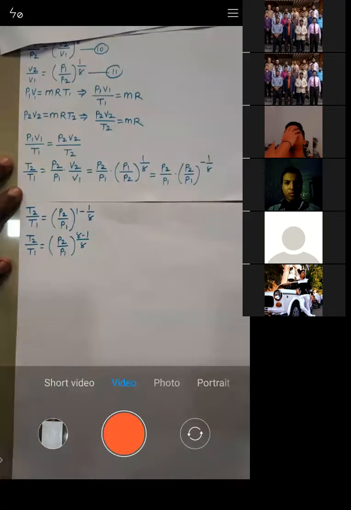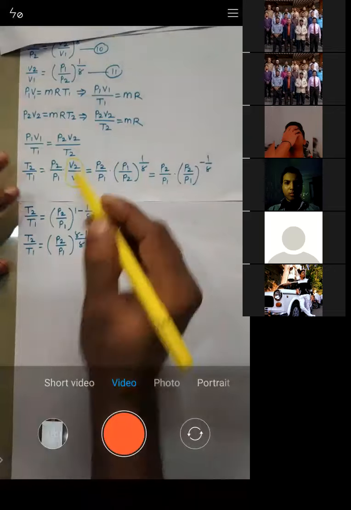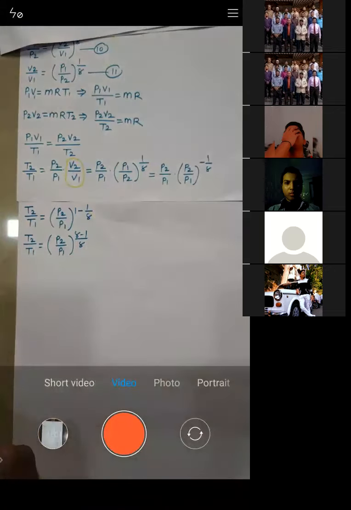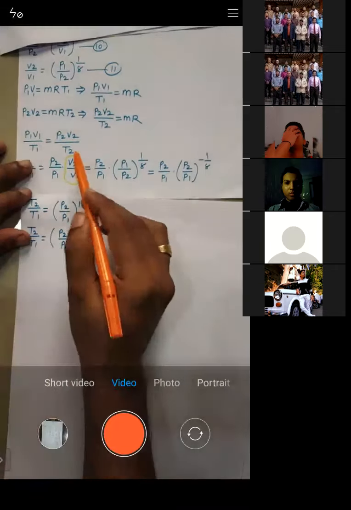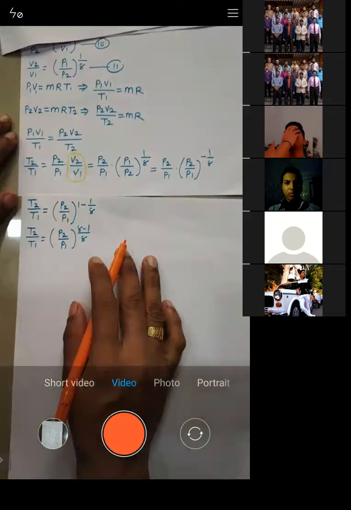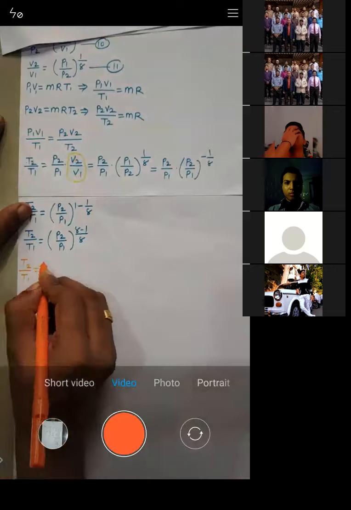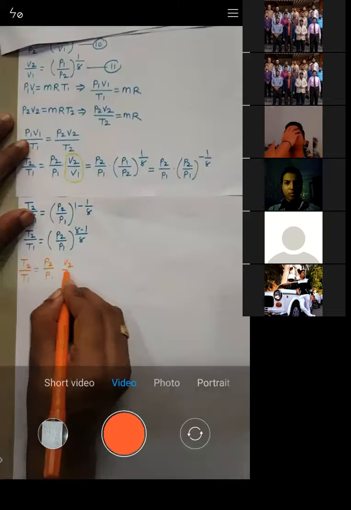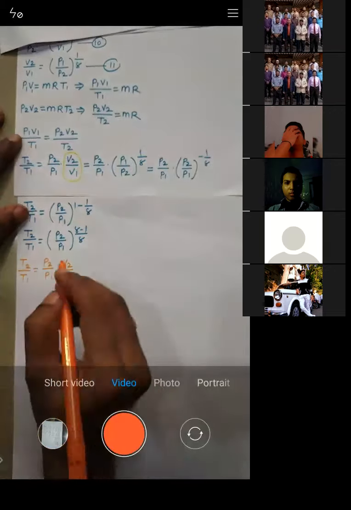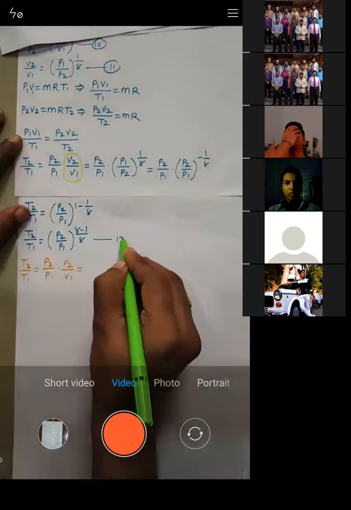So what you have done is you have replaced the value of V2 by V1. Now I will rewrite that equation. Instead of replacing V2 by V1, I will replace P2 by P1. Let's see what we'll get. I'll write that equation: T2 by T1 is equal to P2 by P1 into V2 by V1, the same equation as before. Let this be equation number 12.